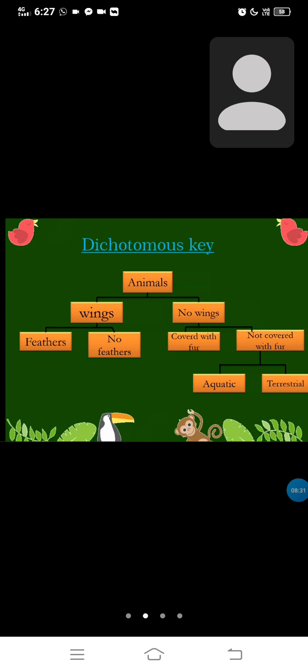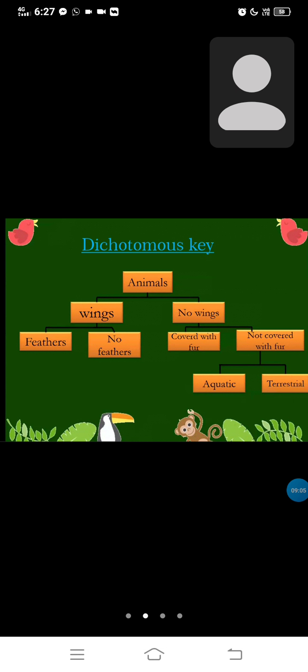Let's check what this is. Among the animals I have chicken, butterfly, mouse, fish, and terrestrial. I divide the animals into two groups: wings and no wings. In the wings group, I have the chicken or cock and the butterfly.